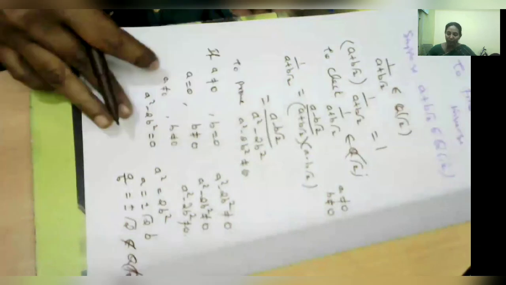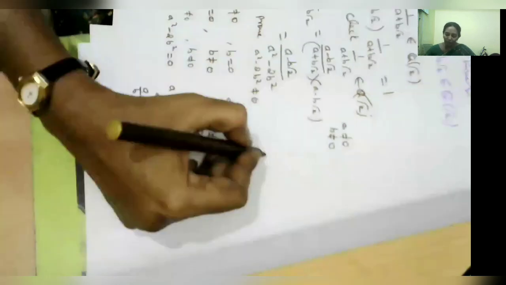Therefore, the element 1 by a plus b root 2 exists. Now we can conclude that the element 1 by a plus b root 2 belongs to Q root 2. So the multiplicative inverse also exists; it has a multiplicative inverse.